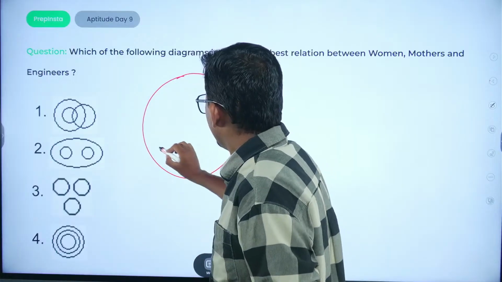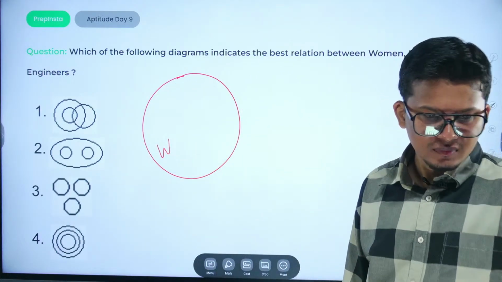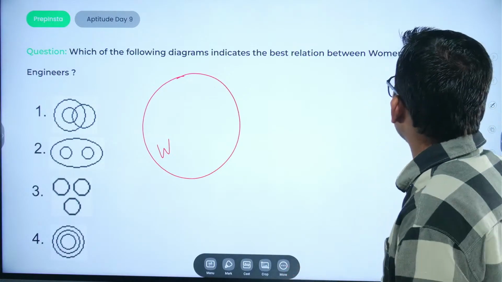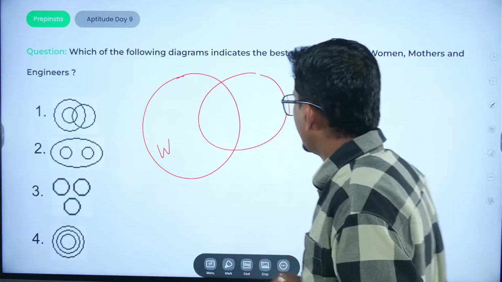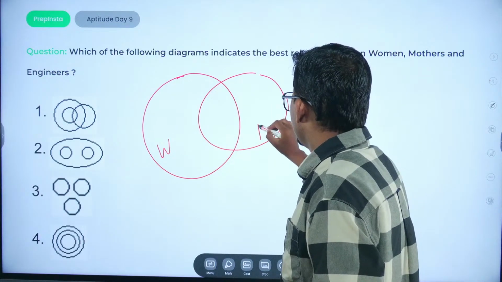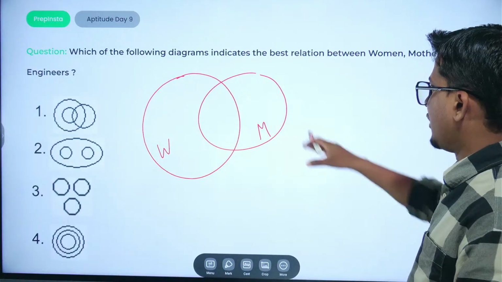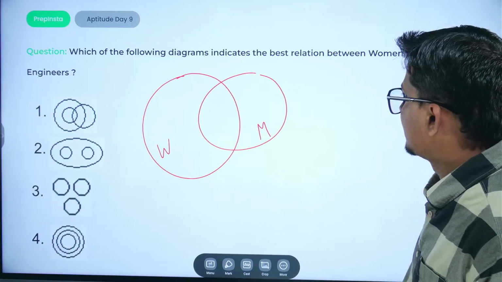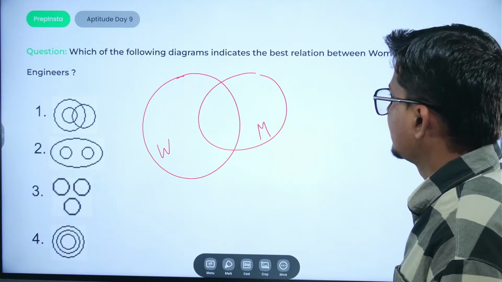If this represents a woman, a mother has to be woman. Like a woman can only become a mother. So out of the whole woman, few must be mothers, right? And out of those, few must be engineers as well.